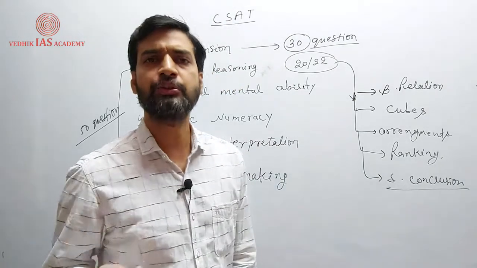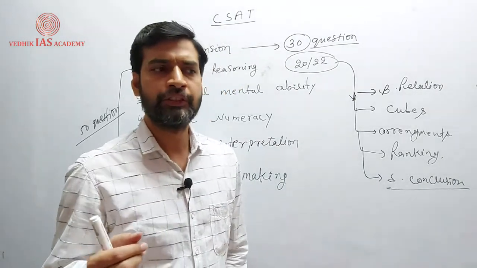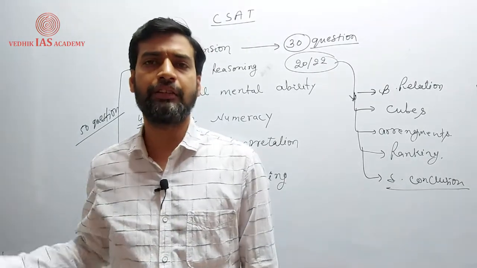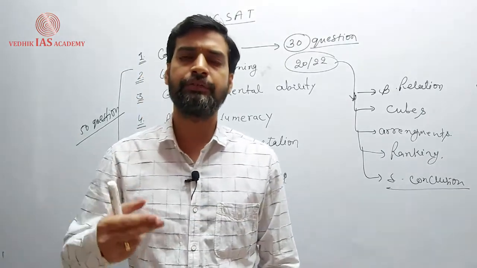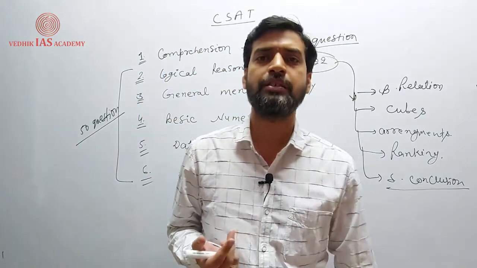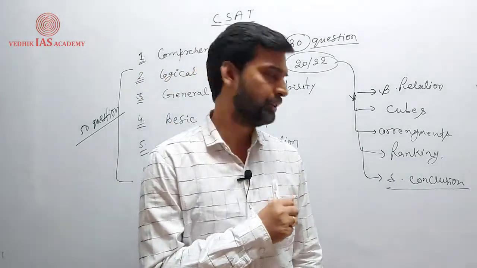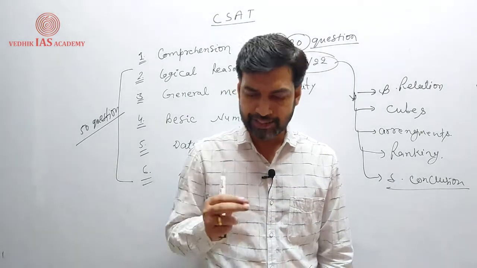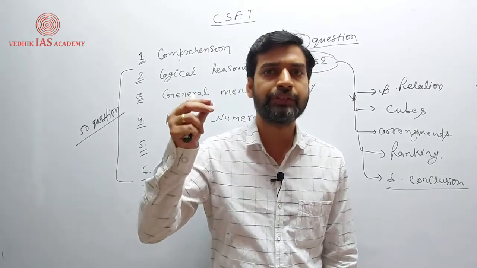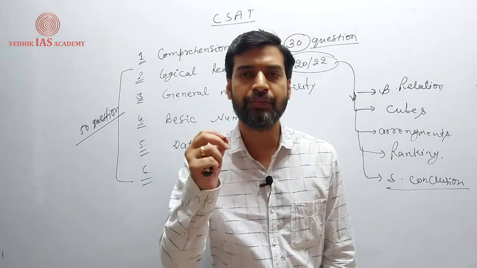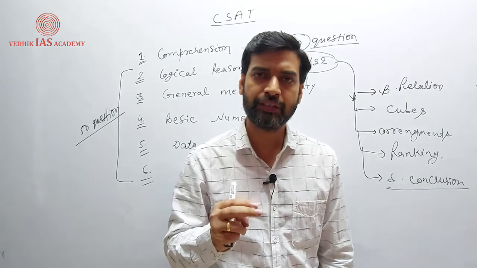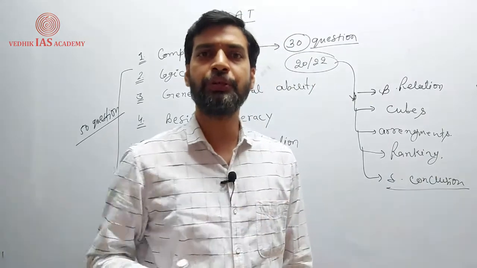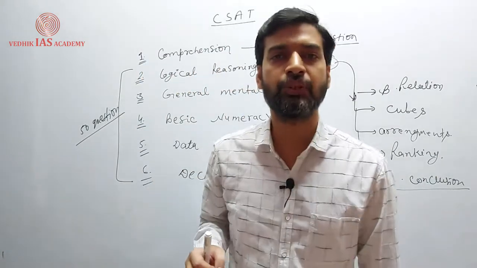One type is the questions you may have heard about: some pets are wild, some wild are tigers, all tigers are animals, and so on. On the basis of that, some conclusions are provided, and the question asks which conclusion is right or wrong. The second type, which is most important from the perspective of UPSC CSAT, gives you a small passage of 2 or 3 lines, and then asks what conclusion you can draw, with 4 options provided. You need to find the most suitable conclusion out of these 4 options.